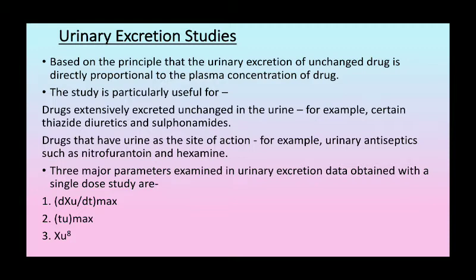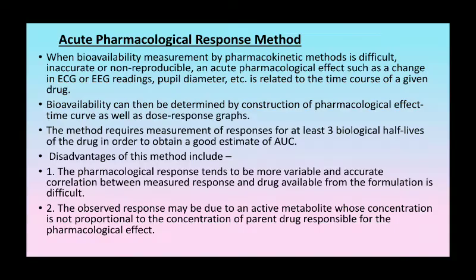The three major parameters which are examined in the urinary excretion data obtained with a single dose study are: first is the dXu/dt max, second is the tu max, and third is the Xu infinity. All the parameters are similar to that of the plasma level studies.